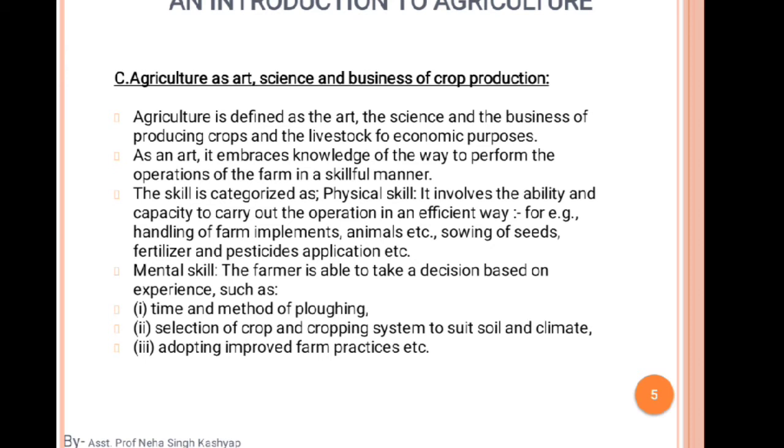Okay, so mental skill. What is a mental skill? The farmer is able to take decisions based on experience, such as time and method of plowing. So one question arises from this sentence, that is plowing. This is frequently used in our next slide, so I'll tell you what is plowing.